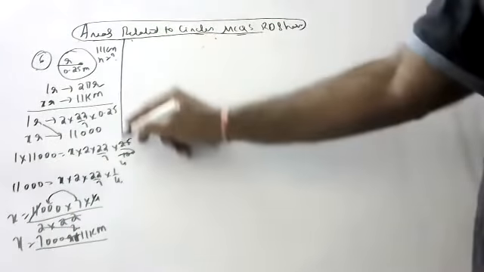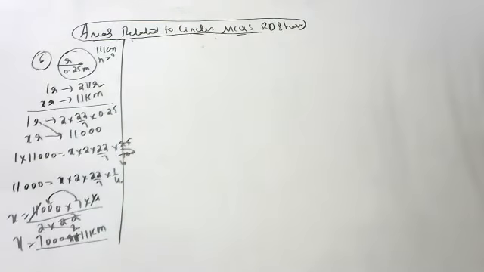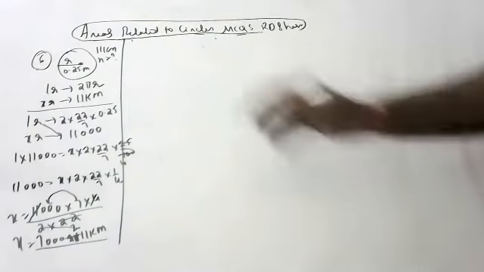So one rotation is equal to 2 pi r. If you remember that concept, children, you can do any sum. In 7,000 rotations it will cover 11 kilometers. Okay. Next, 7th sum.